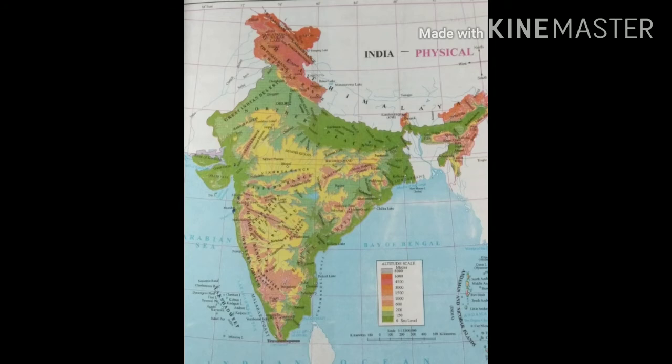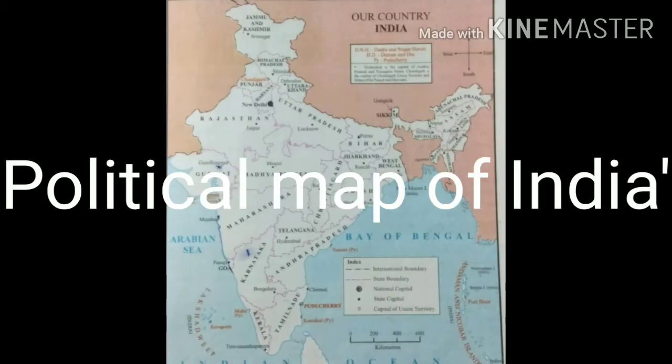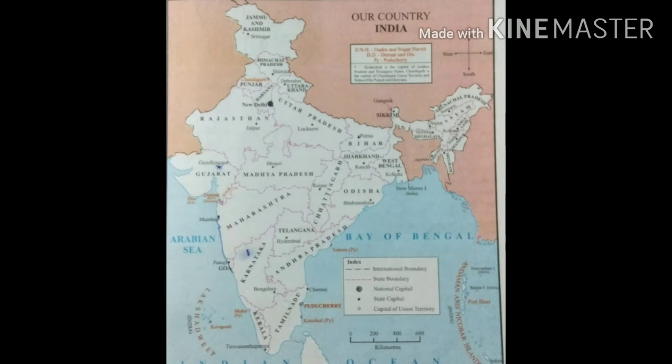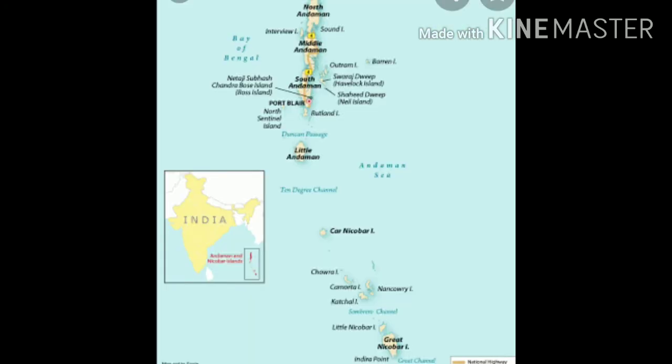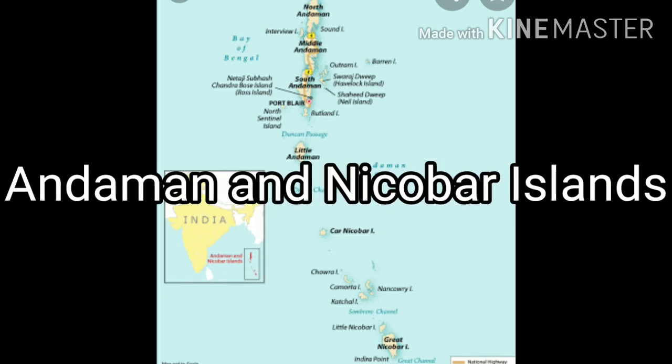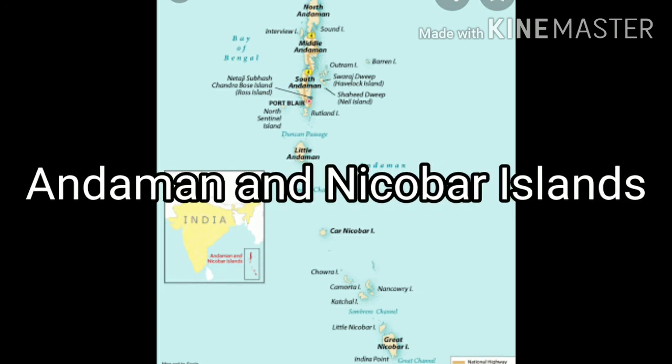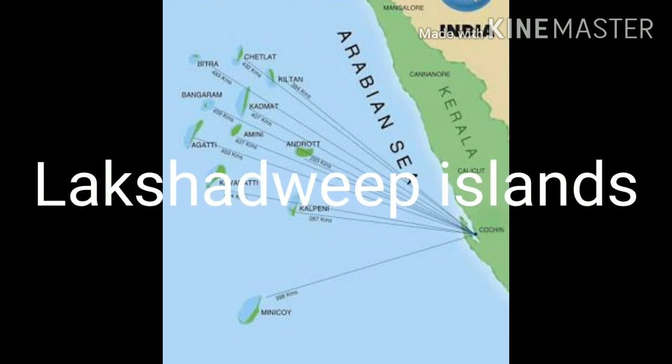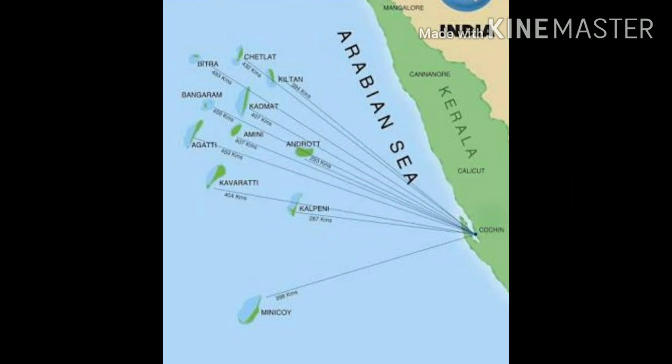On page number 47, there is a map of India. It is called the political map of India. Observe it carefully and count all states of India, and also notice the different colors given to each state of India. Apart from the Indian mainland, several groups of islands are also included in the Indian territory, like the Andaman and Nicobar Islands in the Bay of Bengal and the Lakshadweep Islands in the Arabian Sea, and also the coastal islands near the Indian mainland.